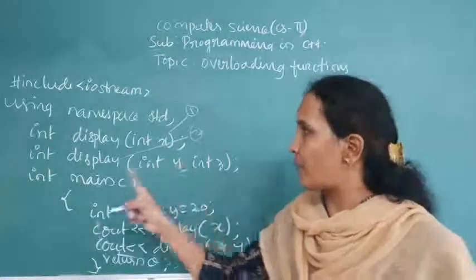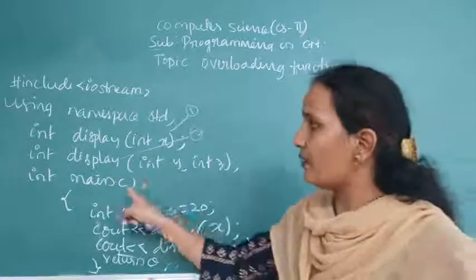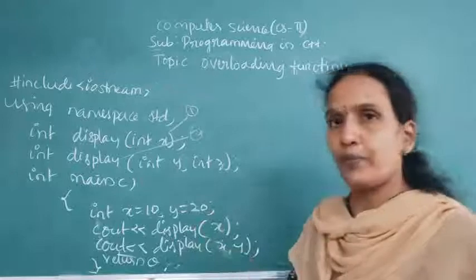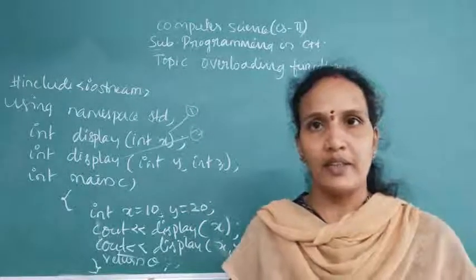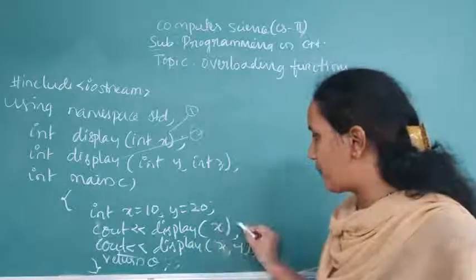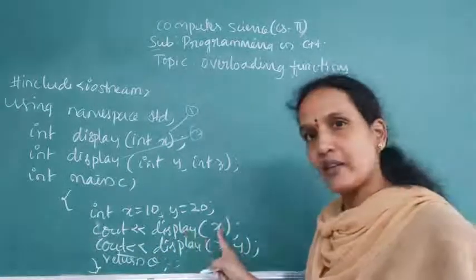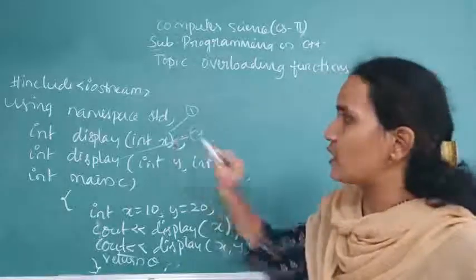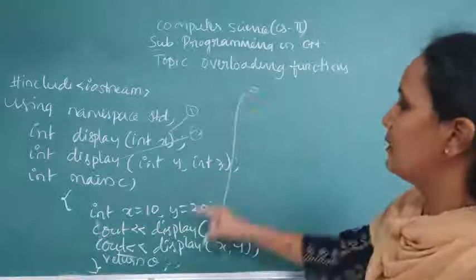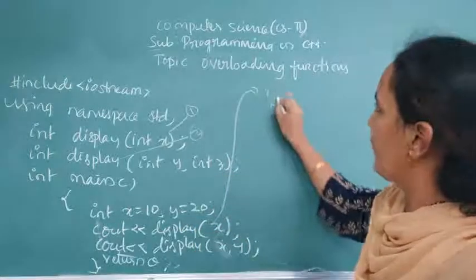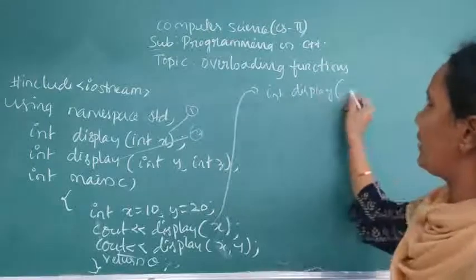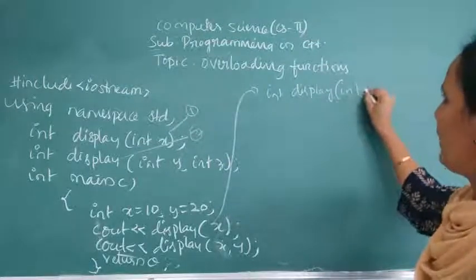That is the difference. Now come to the main function. In the main function, int x equals 10, y equals 20. Two variables I have declared. Right? Now, see cout display x. So here how many parameters are there? Only one parameter, in the first function, here x. So when control comes to this line, we will see the body of this function, int display. Okay, display, how many parameters are there?